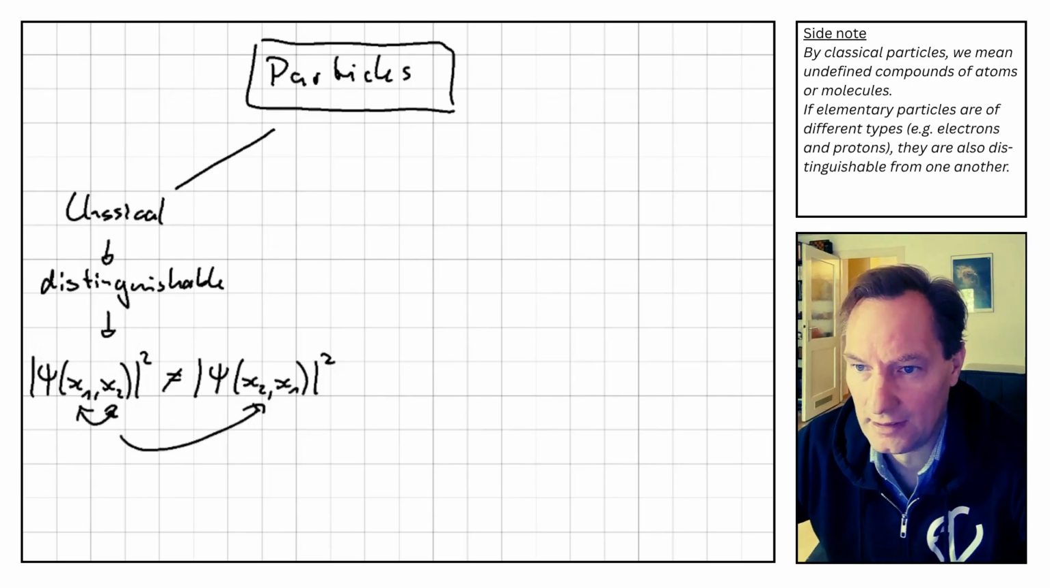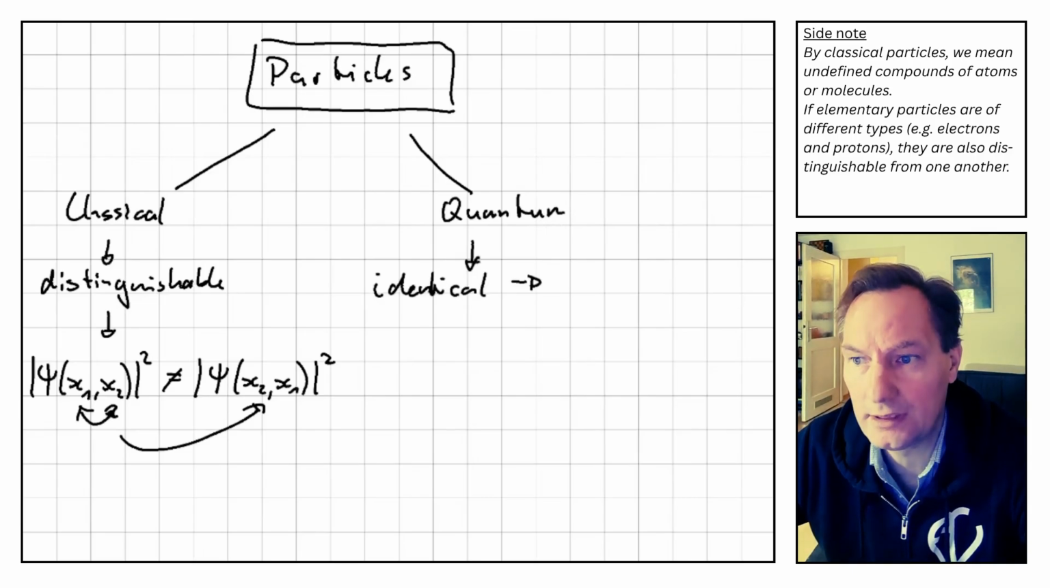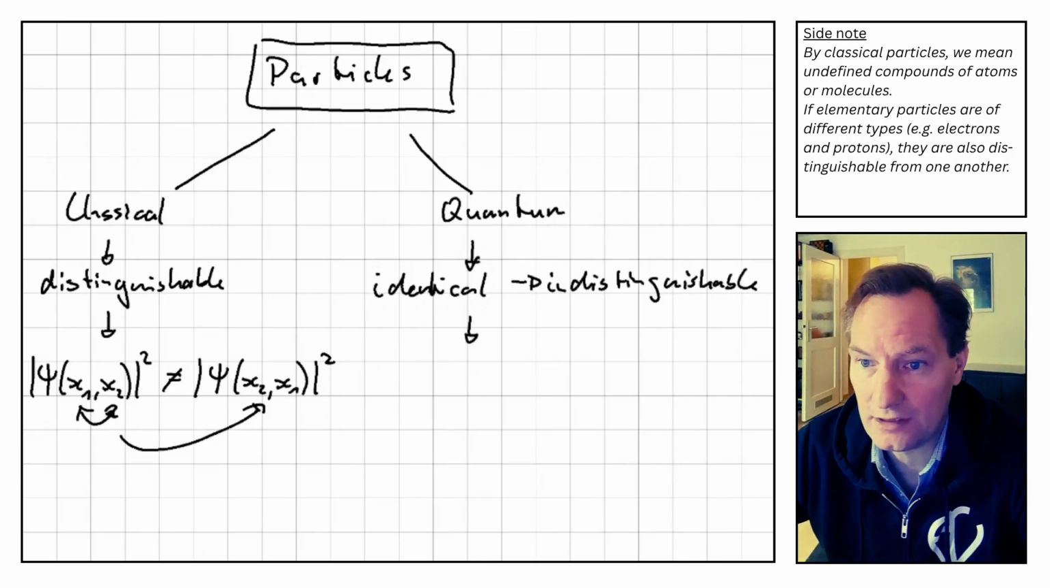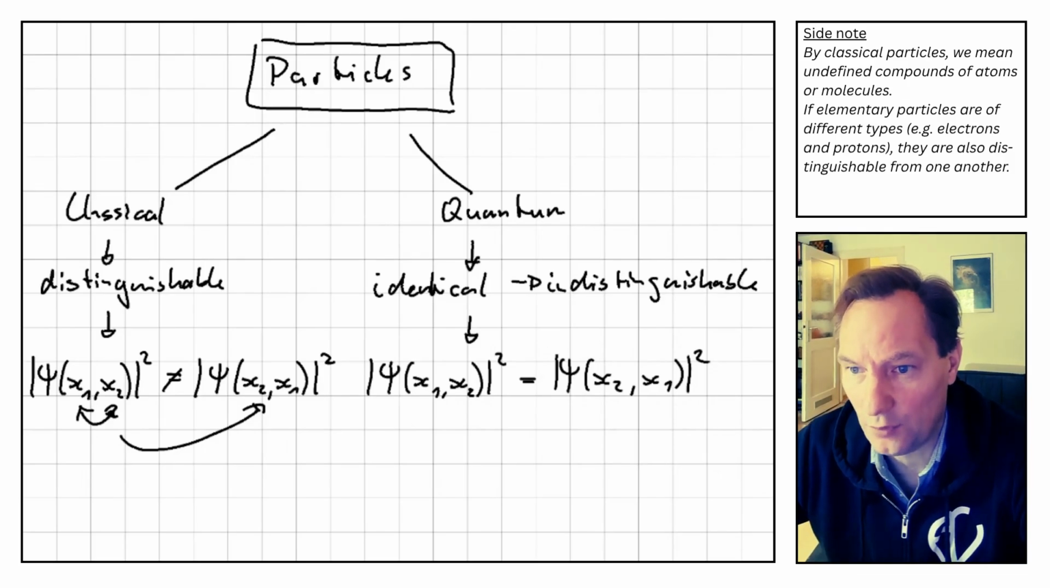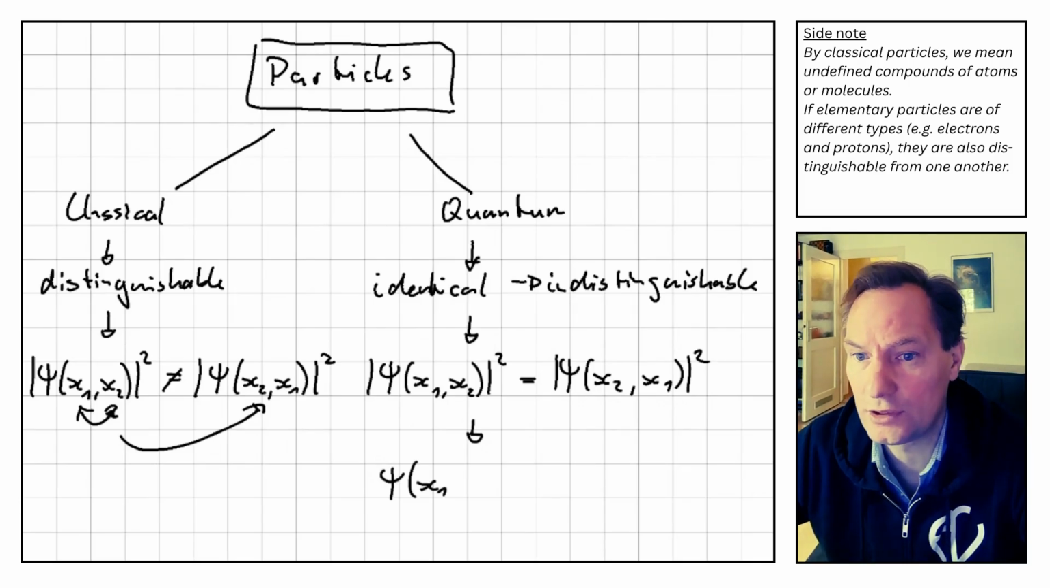In contrast, quantum particles can be identical, which means they are indistinguishable. It turns out that in this case the probability densities won't change under particle exchange, and we can express this with the equation |psi(x1, x2)|² equals |psi(x2, x1)|². This therefore requires that the wave function under particle exchange is either equal to the original wave function or it's negative.